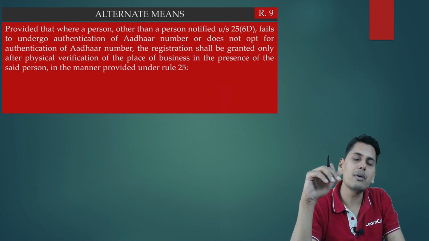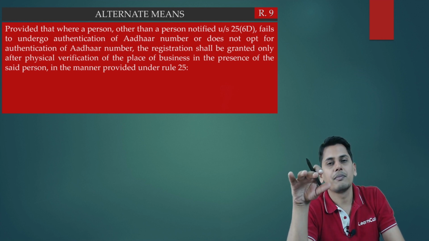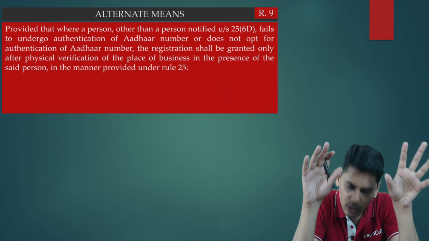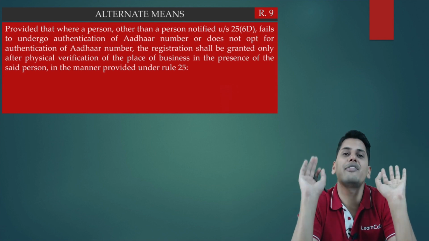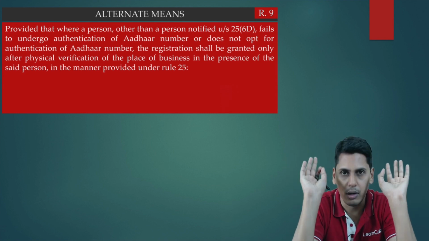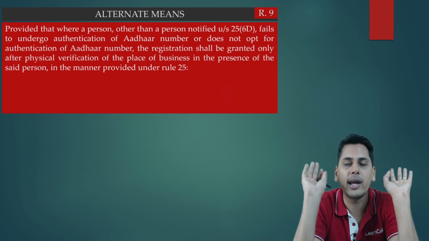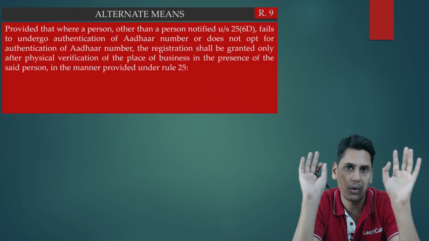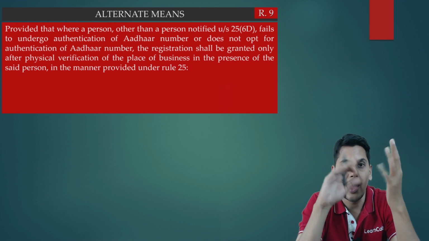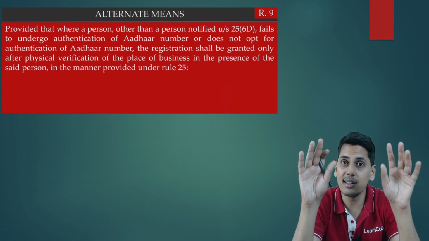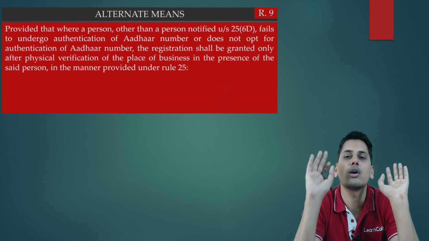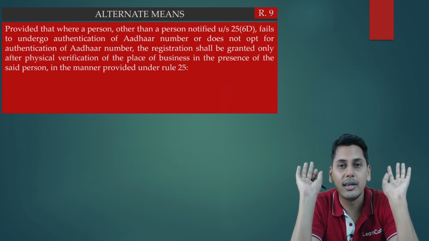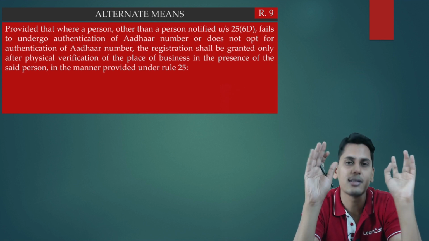Now friends, rule number 9 creates another scenario where a person is not covered by 25/6D, which means is not covered by notification, which means Aadhaar authentication is required. Rule number 9 creates a scenario where a person is actually required to get his Aadhaar authenticated, but he has not got his Aadhaar authentication done. Is physical inspection a must? The answer is yes.